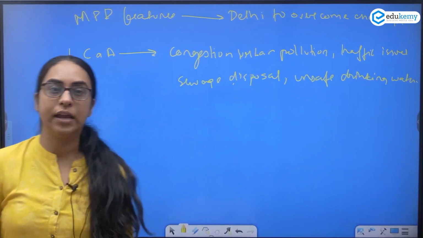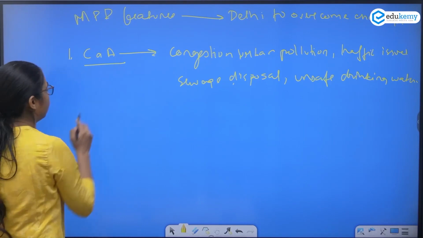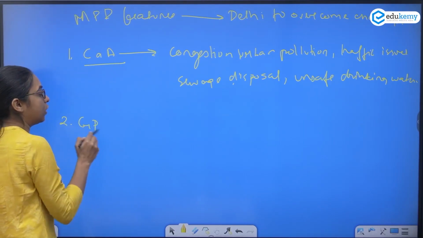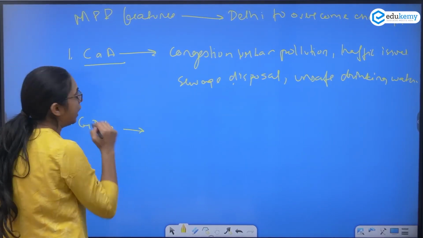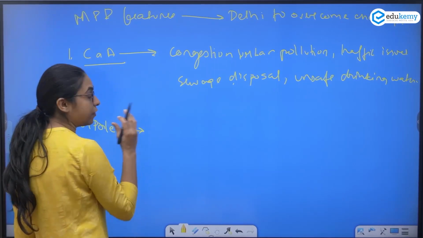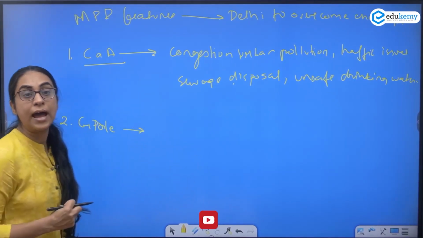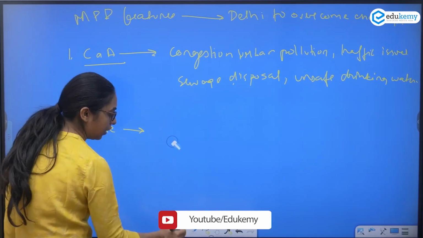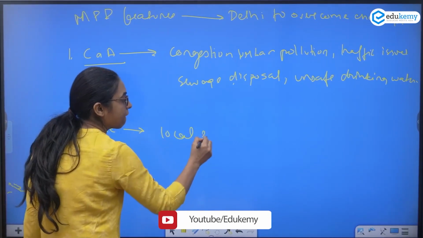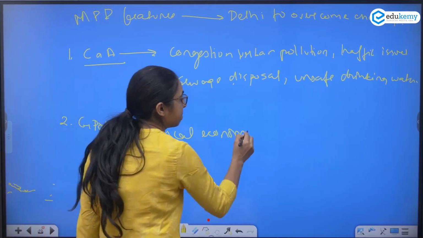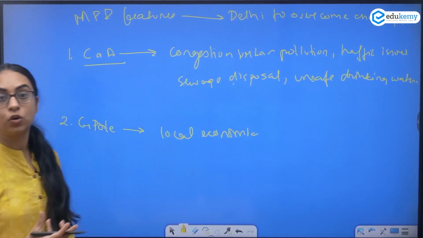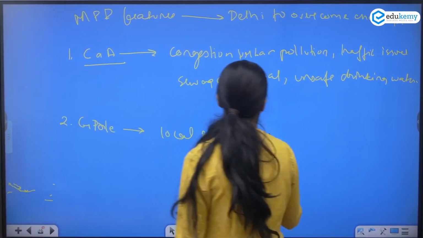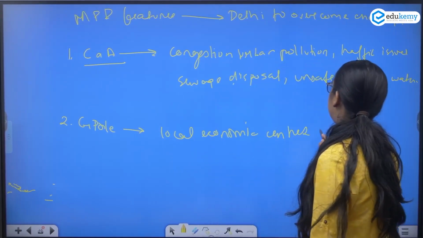The MPD focuses on the growth pole. So what will this help? It will help bring various growth poles which, when planned, can disseminate. So the local economic centers can be promoted.